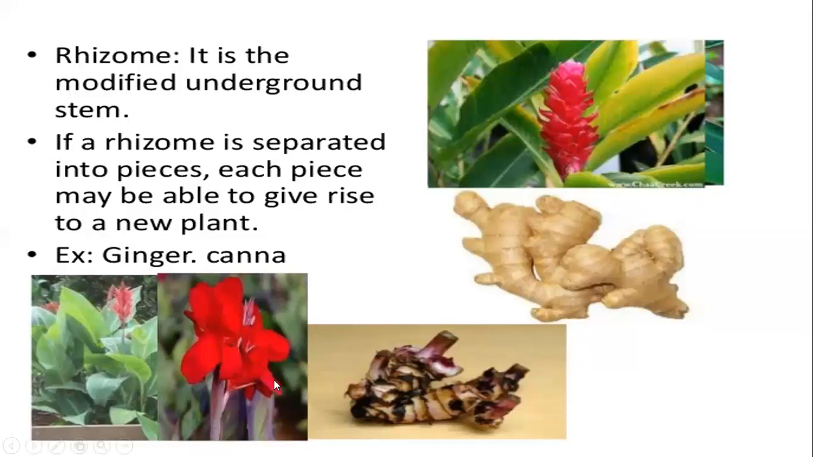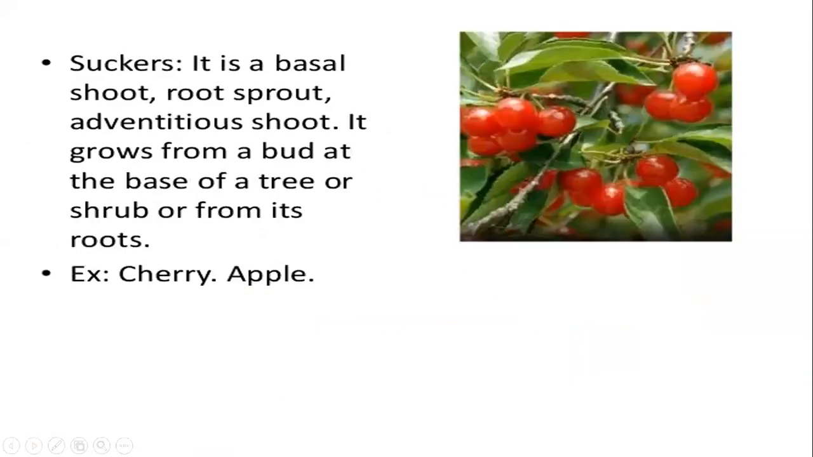Then we come to the fourth one, that is the suckers. Suckers examples are cherries. Cherries generally are going to be the best example to form suckers. What is it? See, it is the basal shoot, the root sprout, and the adventitious shoot together called as sucker. It grows from the bud at the base of a tree or shrub, or from its roots. अब इससे आपको ये language से कुछ नहीं पता चलेगा. This is the language of textbook. Let's understand what exactly is sucker.